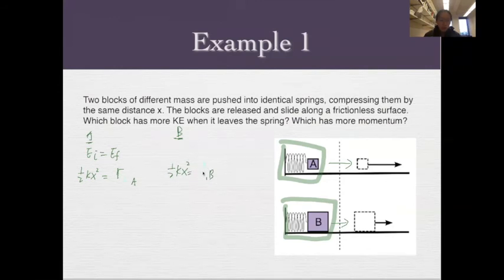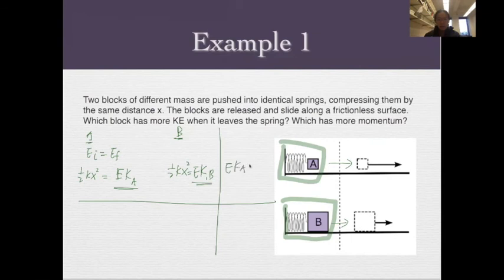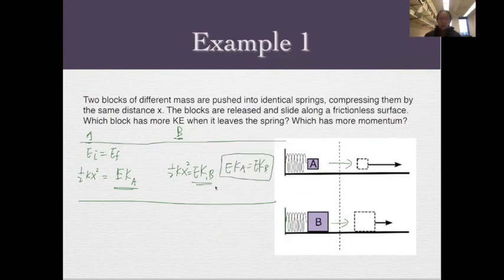I'm going to make this K bigger. Okay, so if we compare the kinetic energy of both systems, they should be the same because they get the same energy from the spring. So our first conclusion is the kinetic energy will be the same. Now we know that the kinetic energy is the same in both cases. Next we want to compare the momentum.